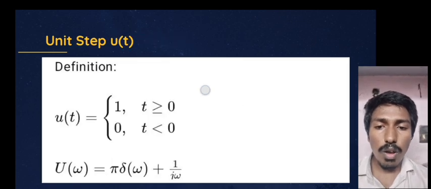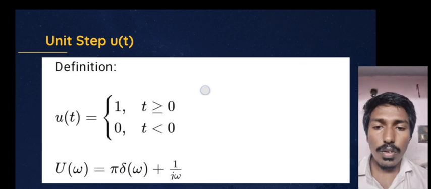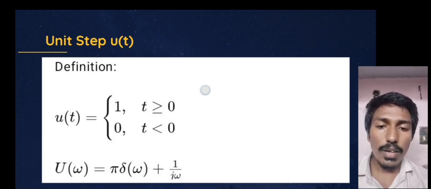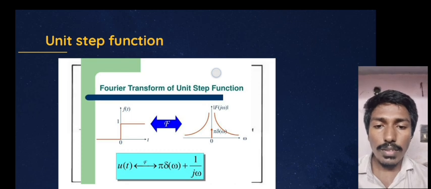Unit step u of t. The definition: u of t is equal to 1 when t is greater than or equal to 0. So we get the graph for t greater than or equal to 0. Again, u of t becomes 0 when t is less than 0.